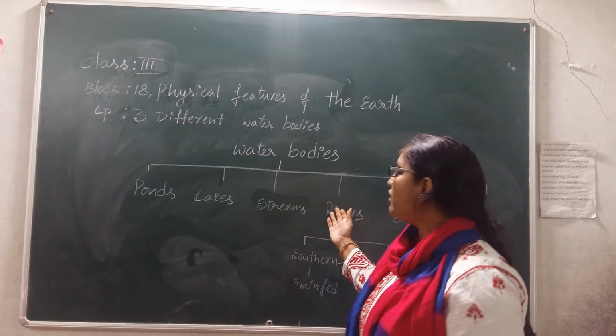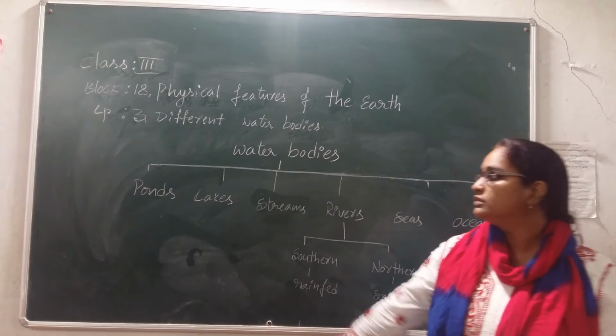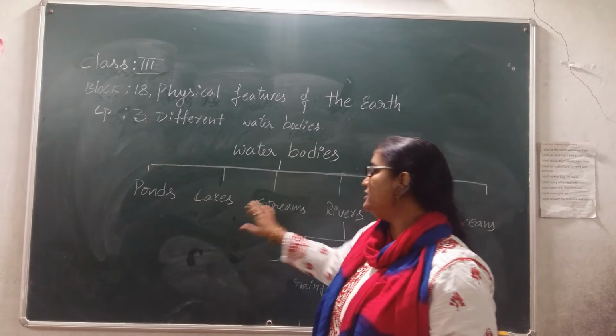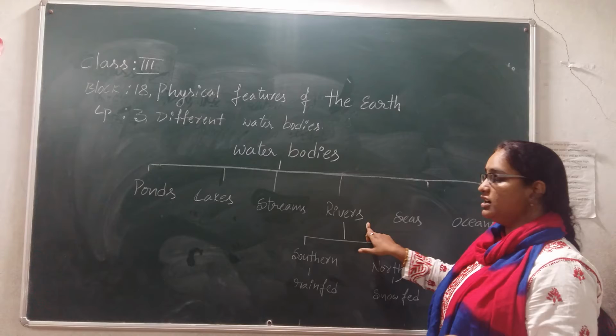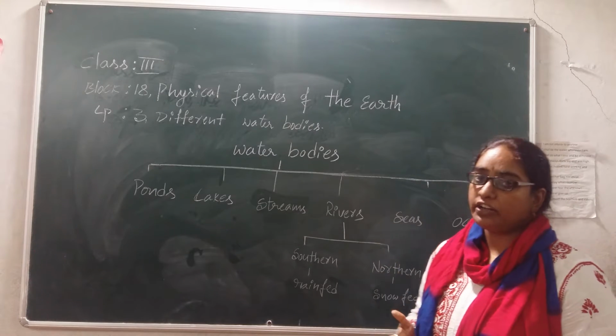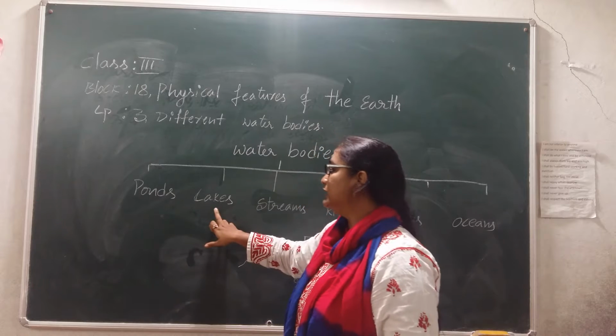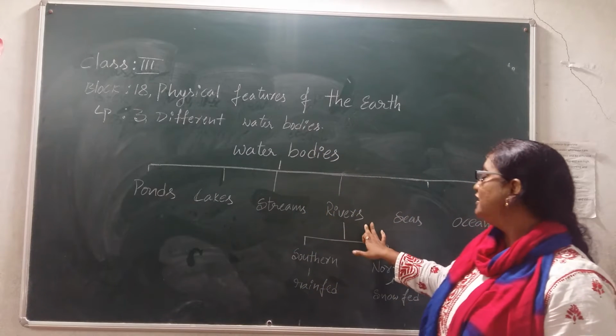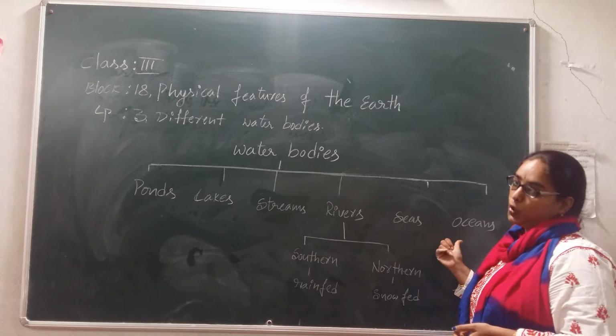In water bodies we have different types. What are those? Ponds, lakes, streams, rivers, seas, oceans.